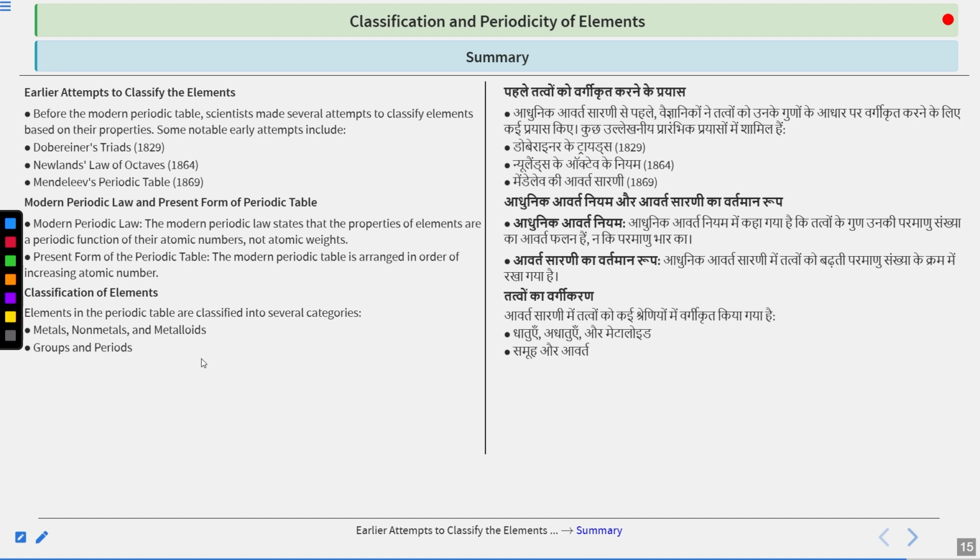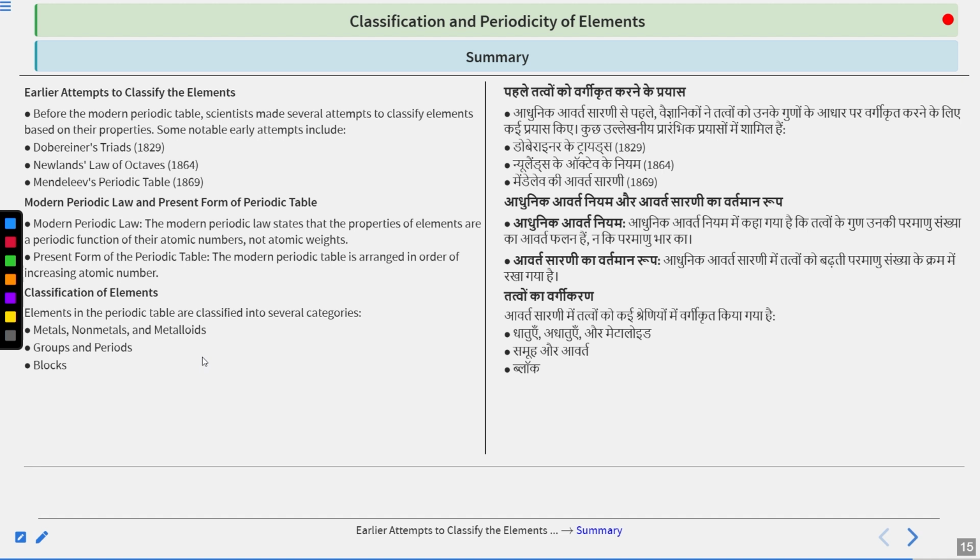Initially it was subgroups like 1A, 2A and so on to 7A, but now it is going from 1 to 18. We talk about periods. There are 7 periods, from 1 to 7. Again, we have the block system also divided. S block, in which the last electron goes to the s orbital. P block, the last electron goes to the p orbital. D block, the last electron goes to the d orbital. And the f block, where the last electron goes to the f orbital.